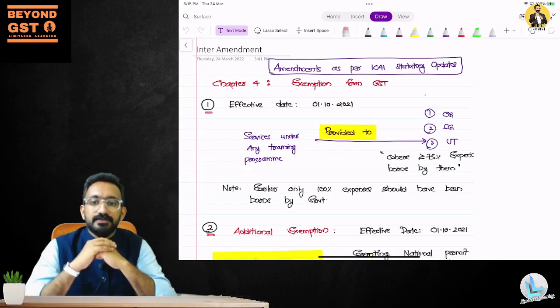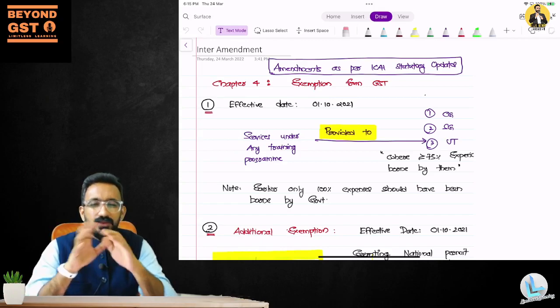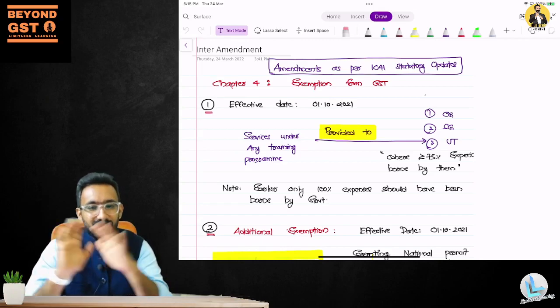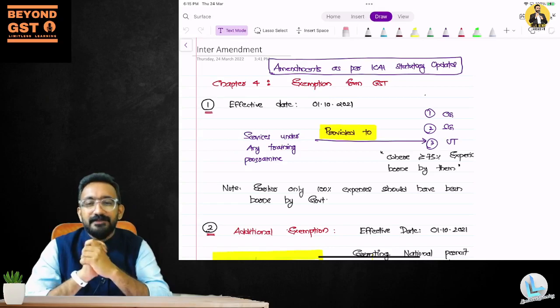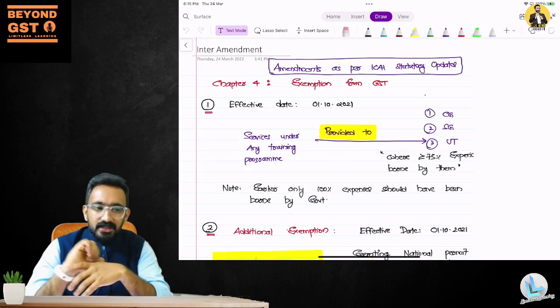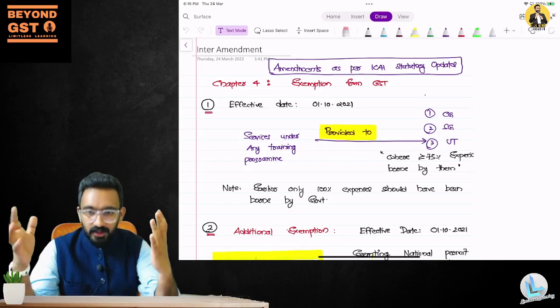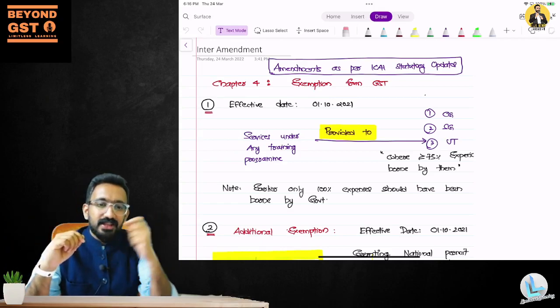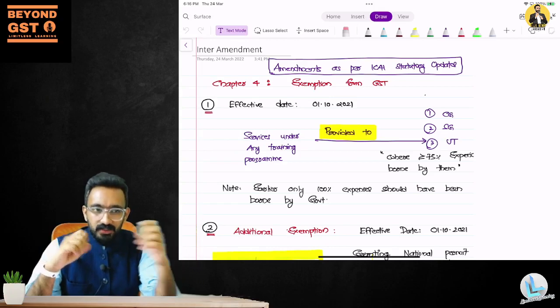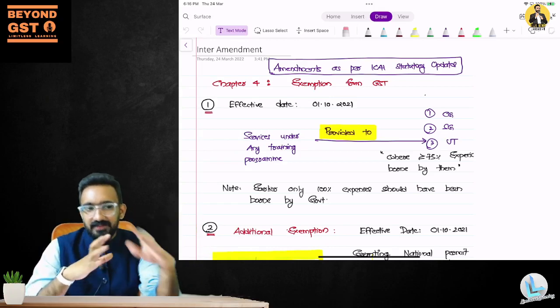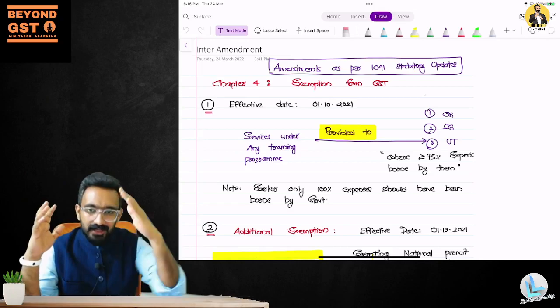ICAI textbook, and I have seen it with a few videos available on YouTube and other platforms, wherein faculties have explained amendments which are there at the end of the chapters as well. So if you look at your ICAI textbook, you can see that there are a few amendments available at the end of your chapters, which are separately demarcated. They have not been included in the main area of discussion.